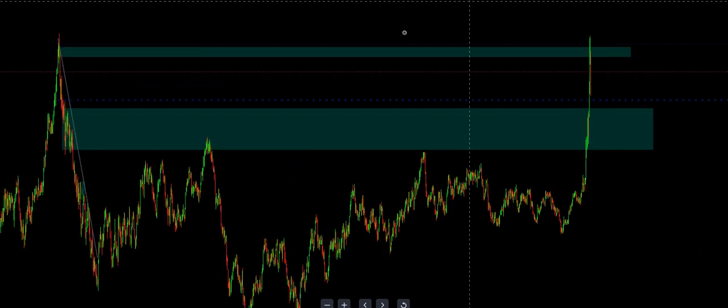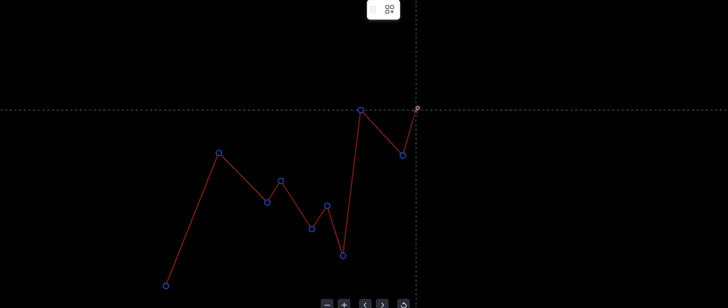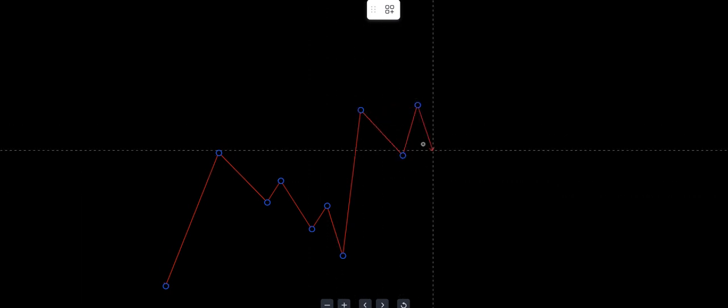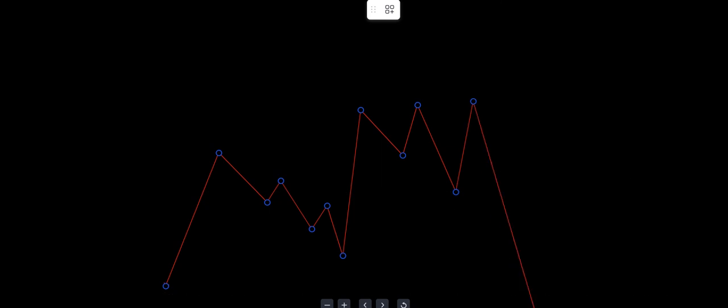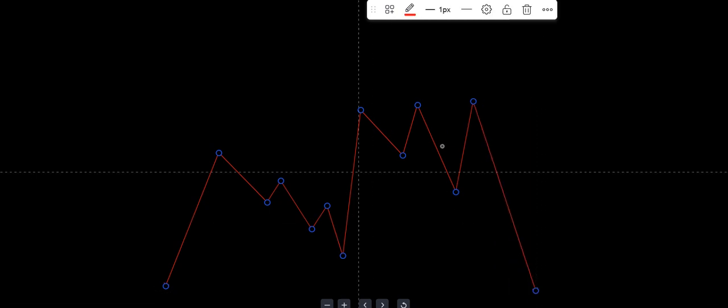Once price takes out this liquidity, look at this concept and another concept. If you see price is pushing like this, then it takes out this liquidity, right? Then here you had a very strong supply zone. You just need to be looking to sell. Once you see a double bottom, you can sell. Some people can wait for a break of the neckline, but for me I don't wait once I see the double bottom.